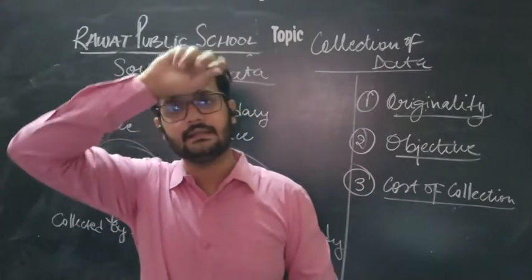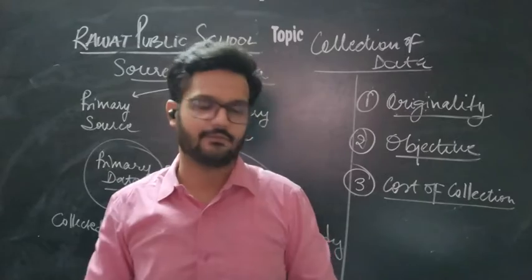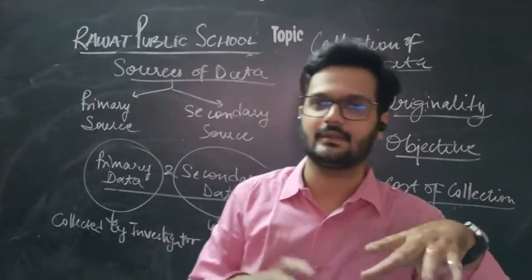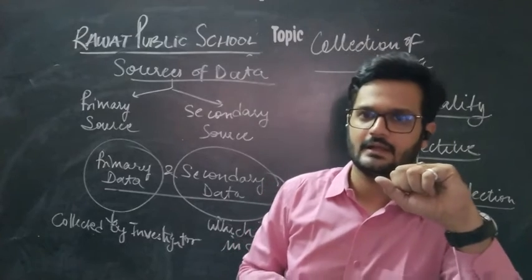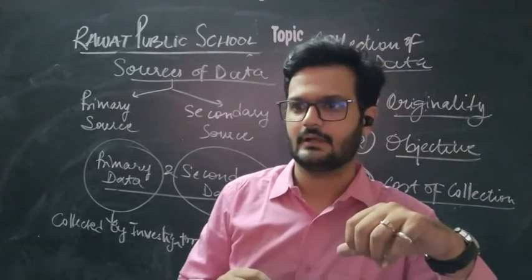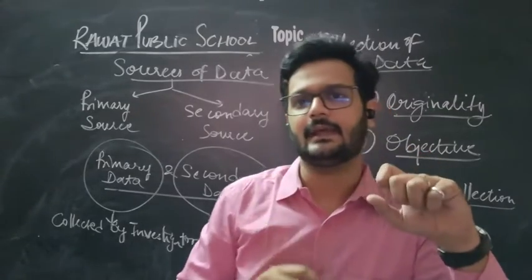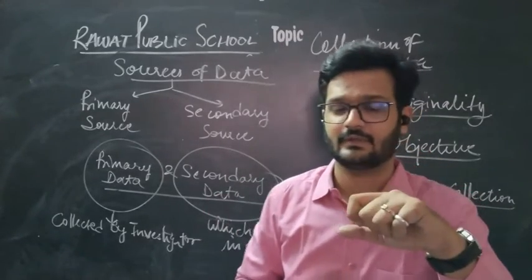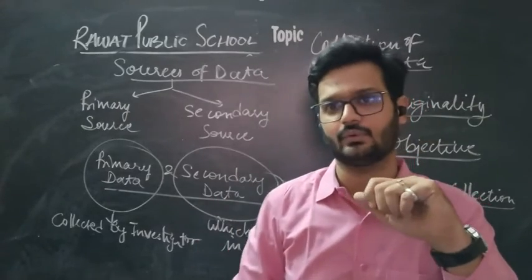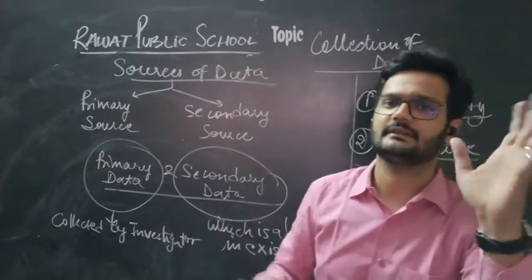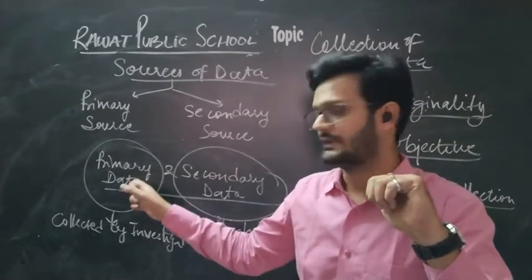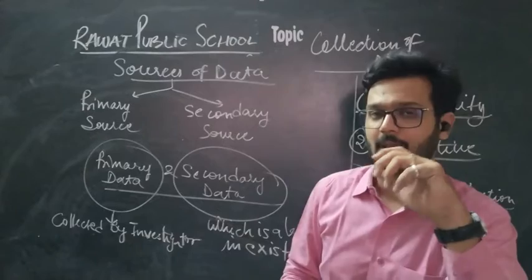For example, if I want to make a list of how many persons have scored more than 60% in 10th class, I can collect that data by asking each and every child how many marks they have scored, what percentage they have scored. That data was not in existence. I have collected that data by myself. So that would be primary data.